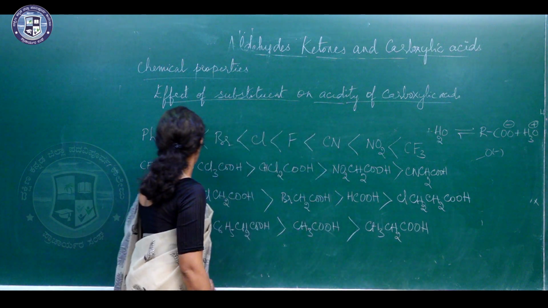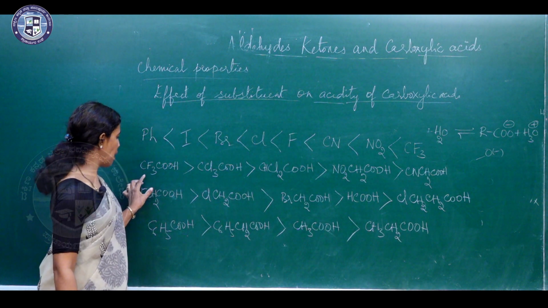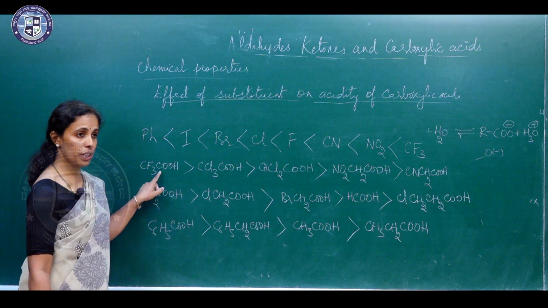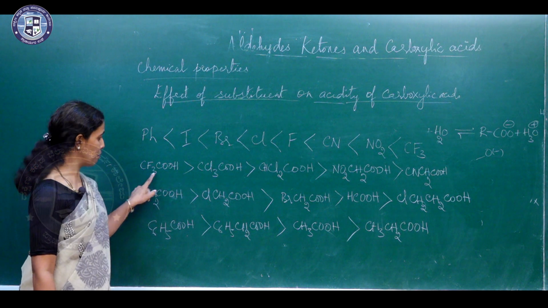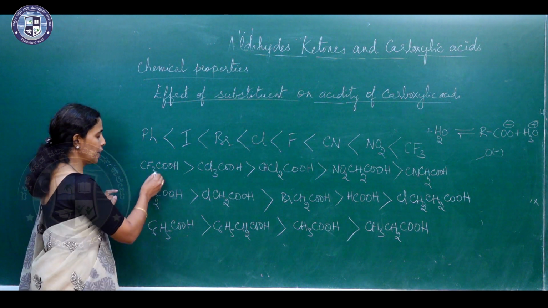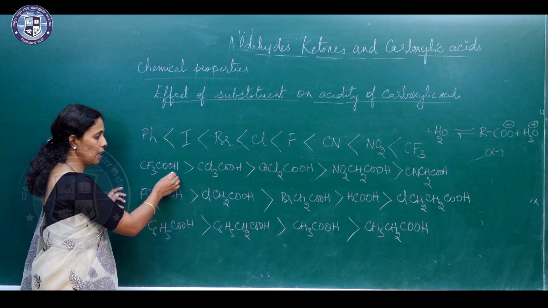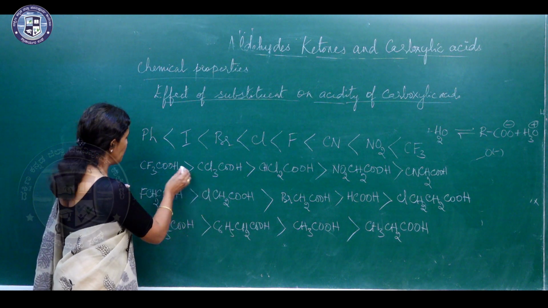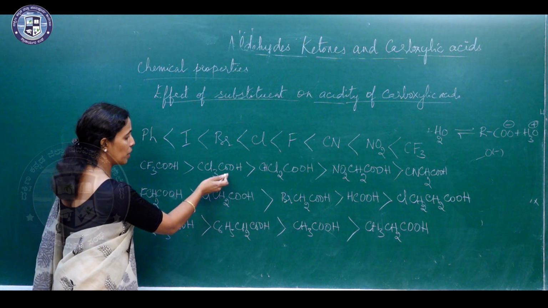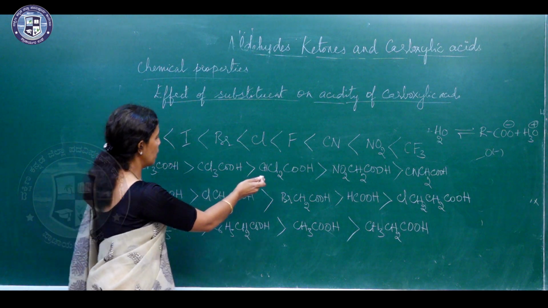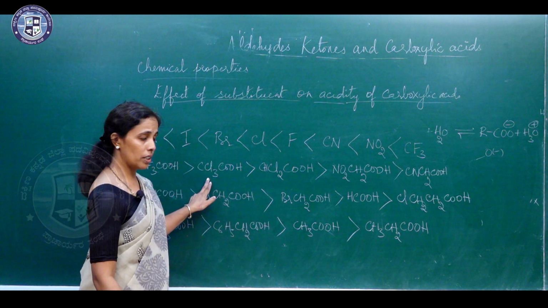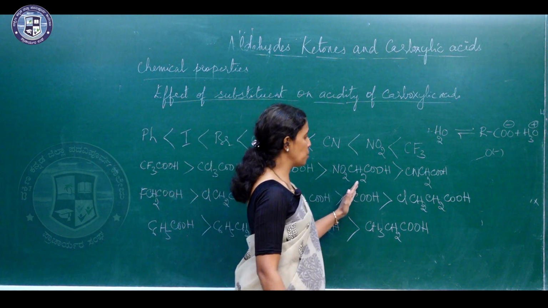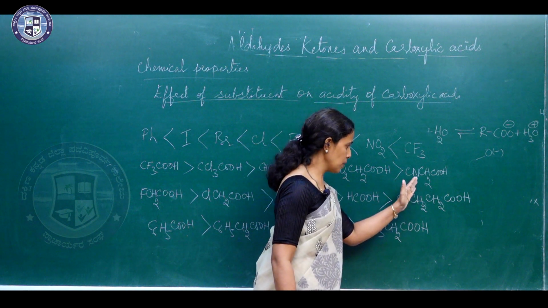So, now here you can see we have 3 fluorine atoms instead of the CH3 group of the acetic acid, trifluoroacetic acid. So, since fluorine atom is electron withdrawing, the acidity increases. Chlorine is less electronegative than fluorine. So, trifluoroacetic acid is more acidic than this compound. Here again there are just 2 chlorine atoms, here there are 3. So, this is more acidic than this. Then we have a nitro group. Nitro group is more acidic than the cyano group.